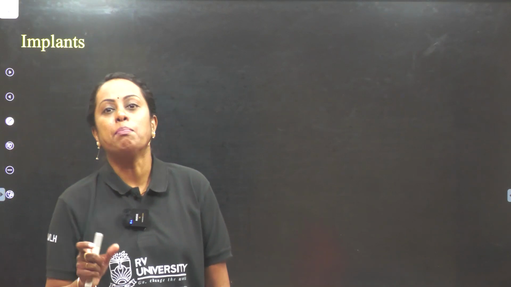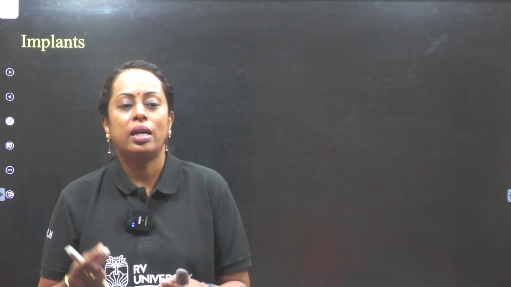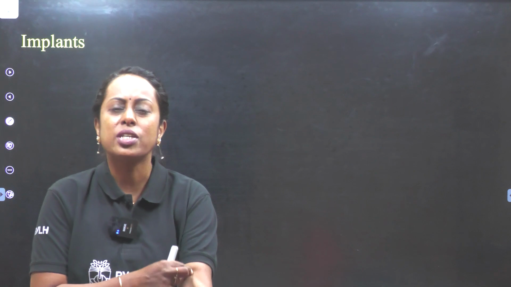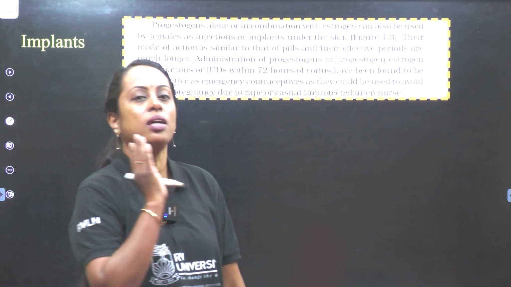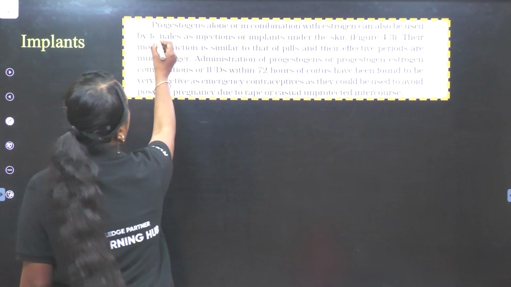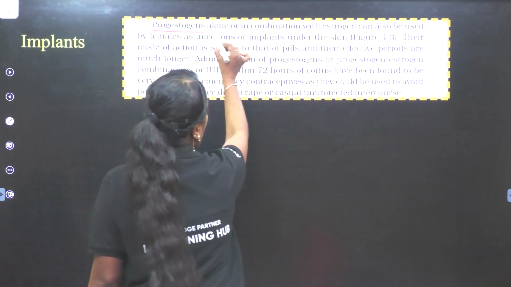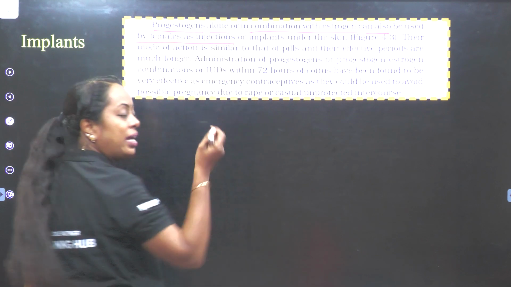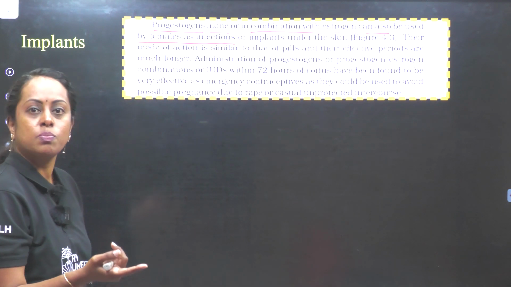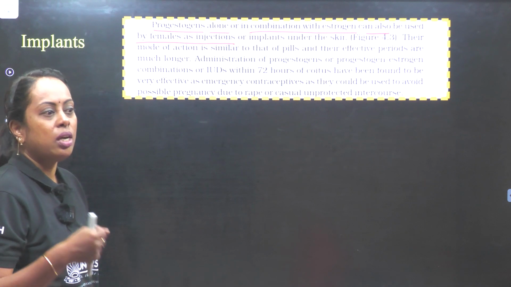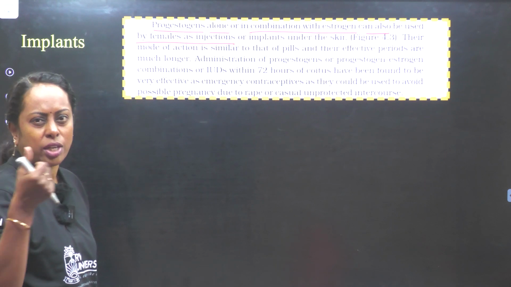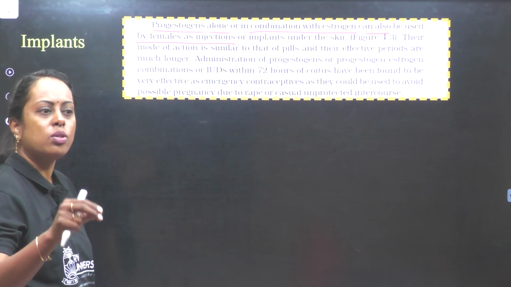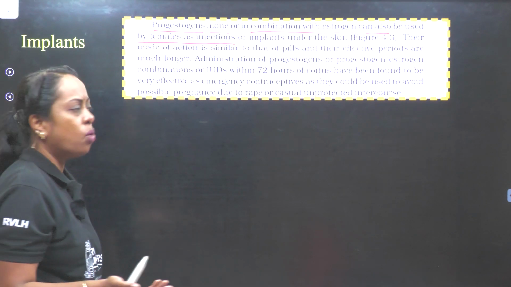Next, you have implants. When I say implants, these are structures which are placed inside the skin, just beneath the skin. So let us understand that concept. Progestogen alone or in combination with estrogen can be used by females in the form of injections. They go to the hospital and take this injection. Depo-Provera is an injection which releases this hormone at a slow rate that stops ovulation.